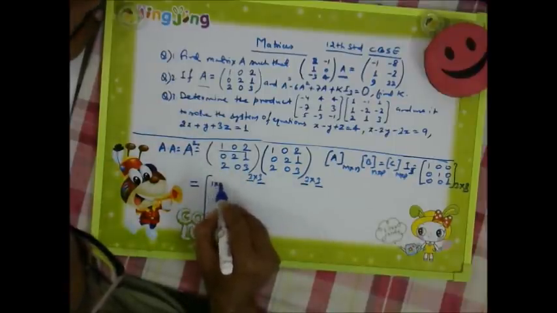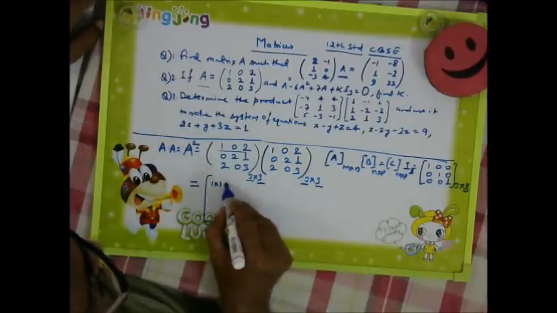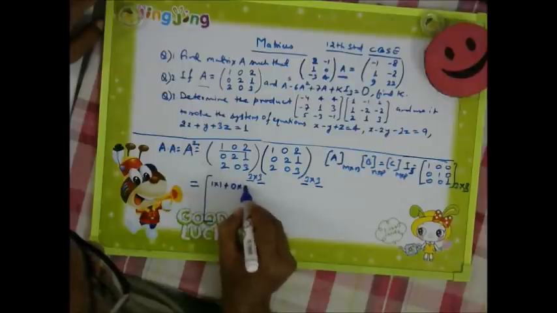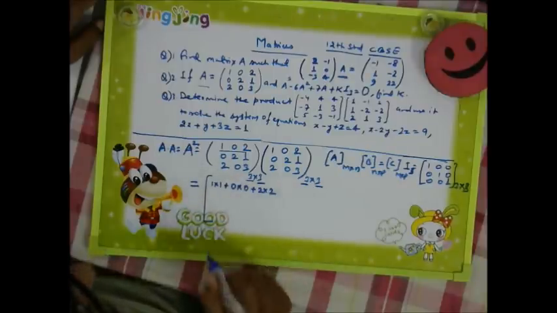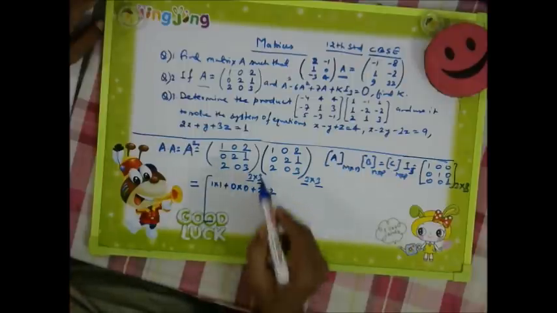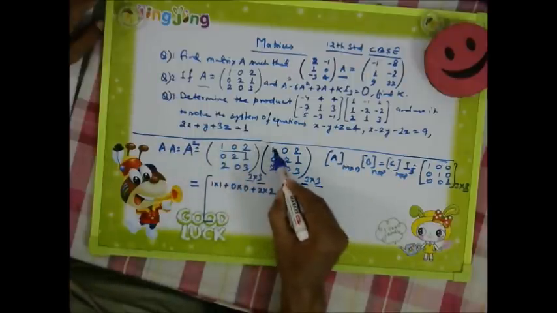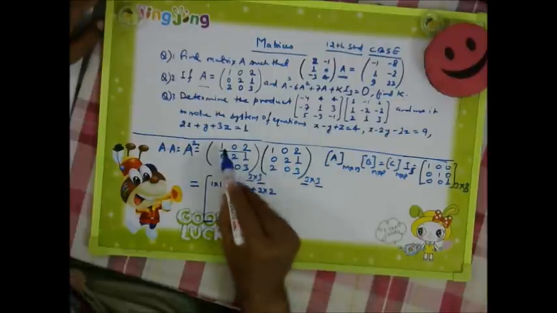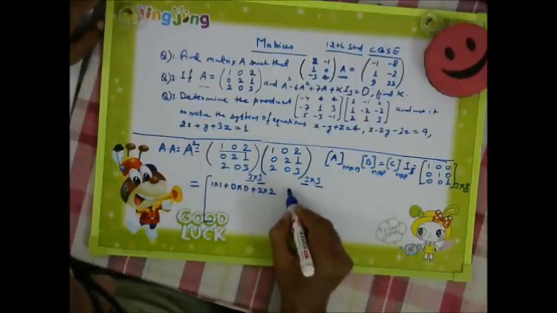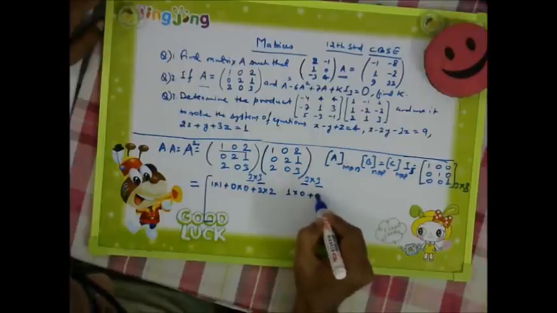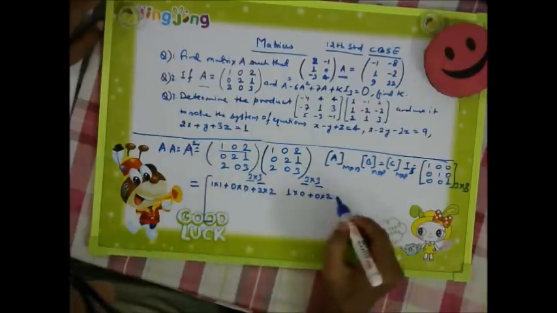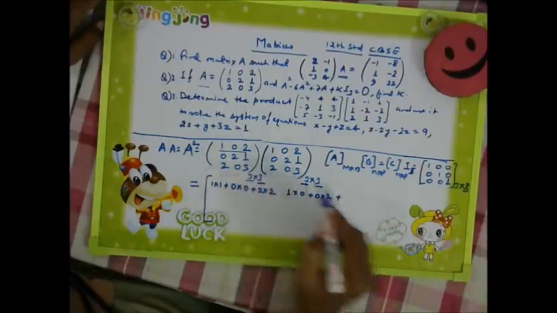Okay, now let us start. So 1 into 1 plus 0 into 0 plus 2 into 2. So one row into column. Again, 1 into 0 plus 0 into 2 plus 2 into 0.